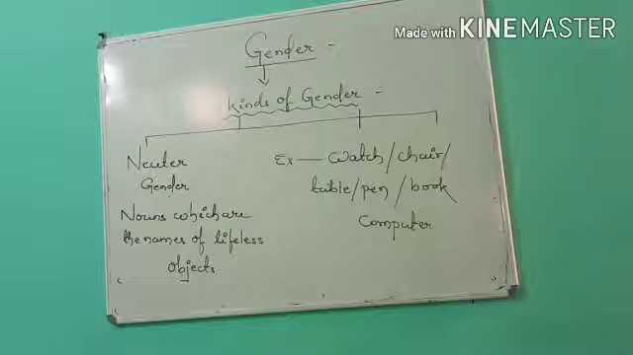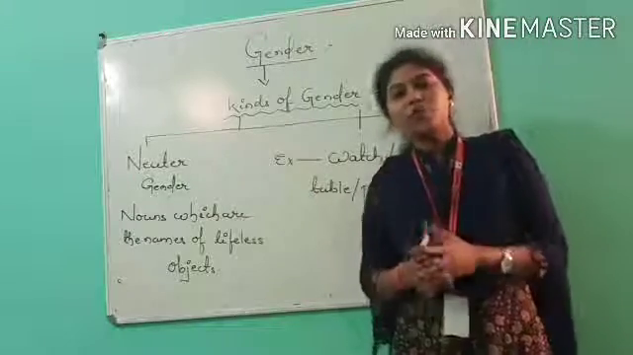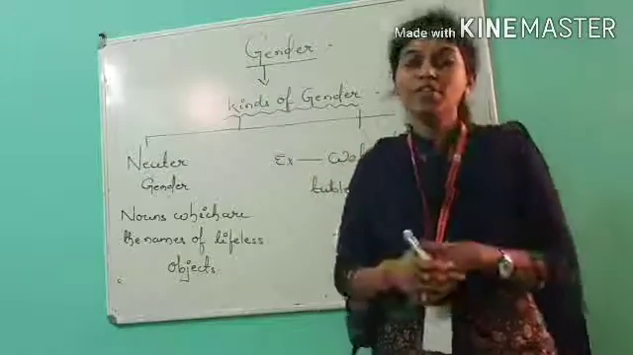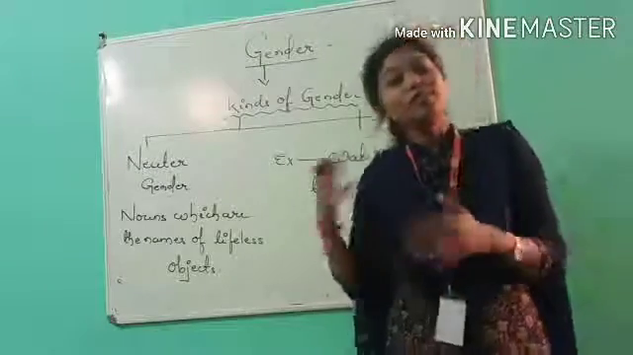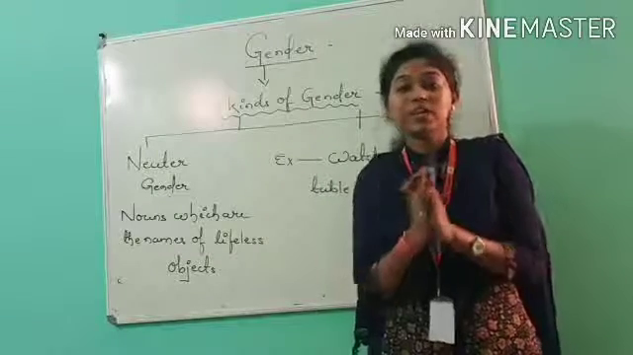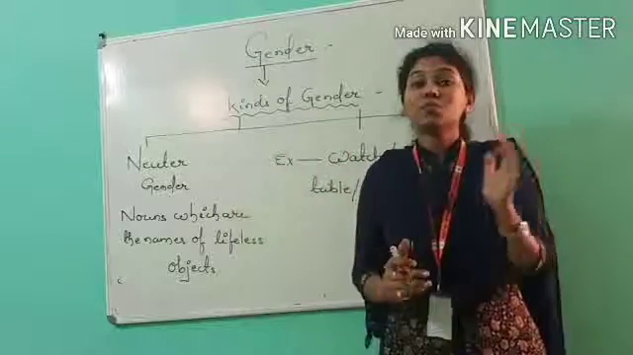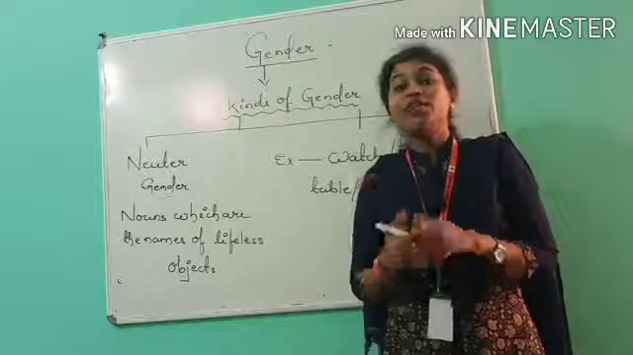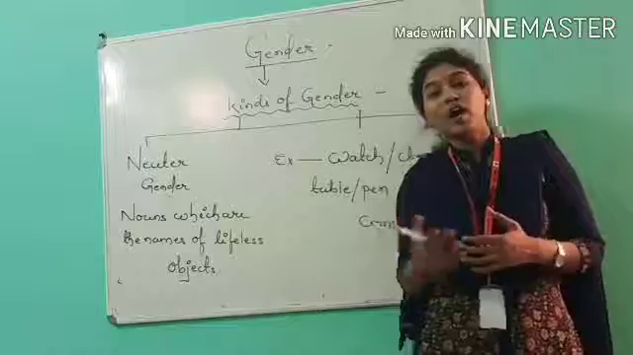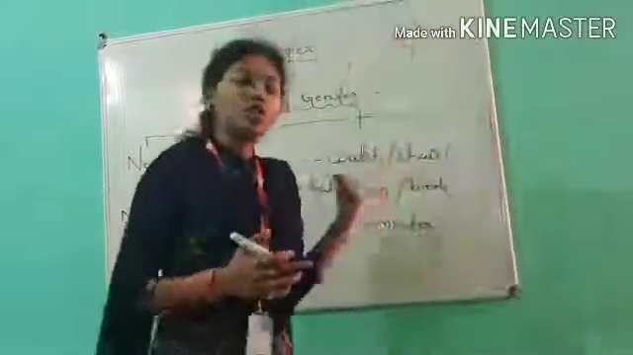We will talk about the third type of gender, that is neuter gender. What comes to your mind? Masculine gender is talking about male. Feminine gender talks about female. What is this neuter gender? Yes, neuter gender is nothing but, my dear student, neither female nor male. Then what is left? The lifeless object. So the nouns which are lifeless objects are called neuter gender.